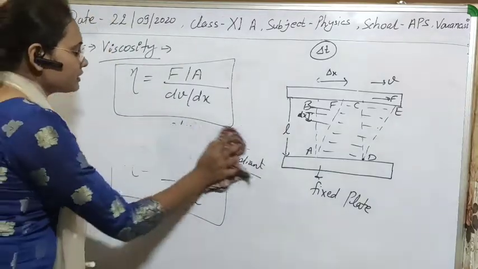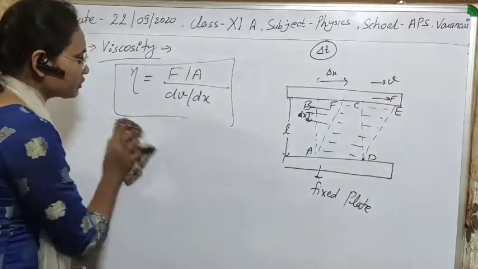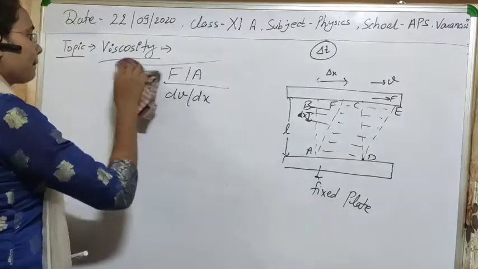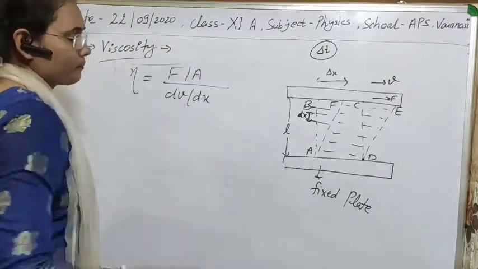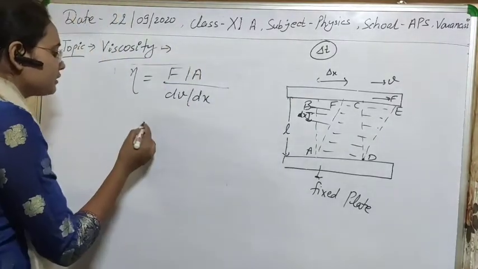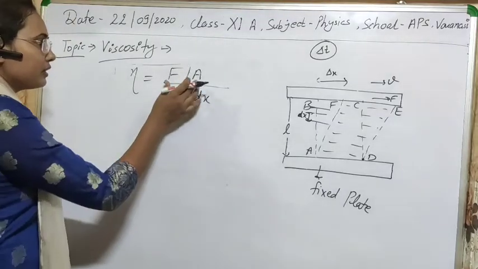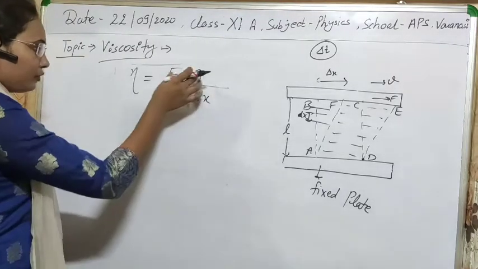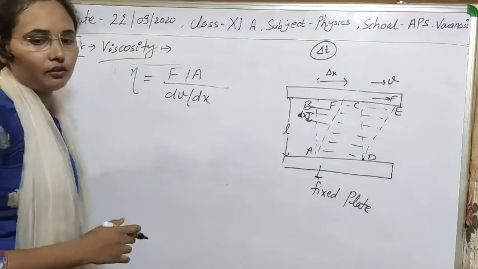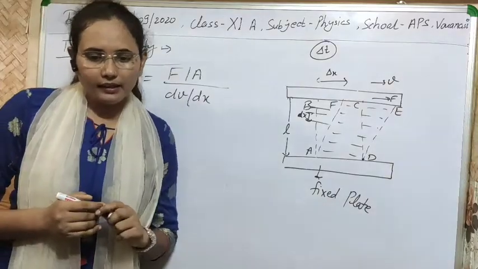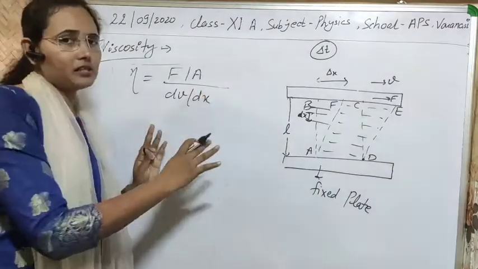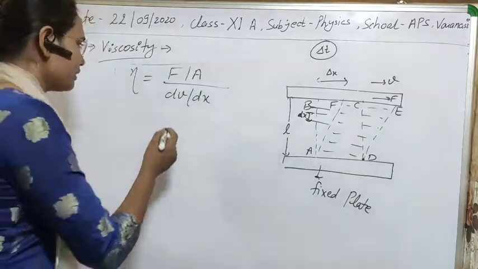So let's see what is the unit of coefficient of viscosity. With this we can write down the unit. Force per unit area, and I want to write it directly. So firstly let's see the dimensional formula, after that I will tell you the units.